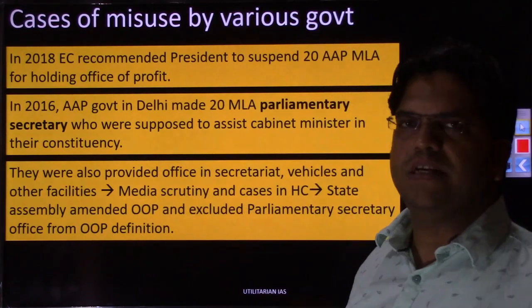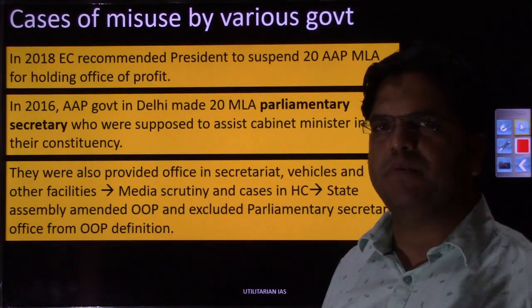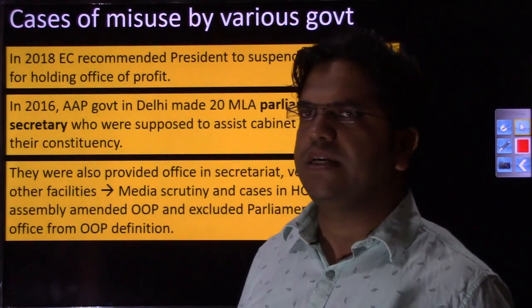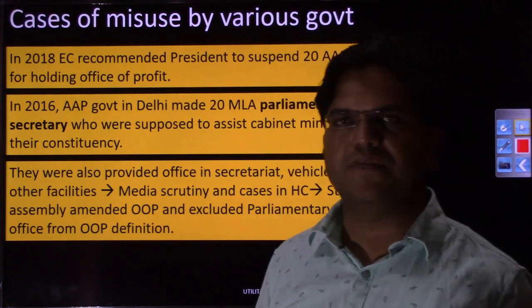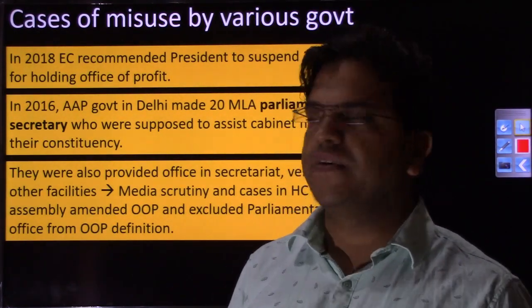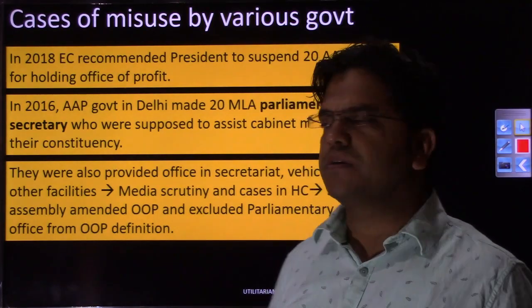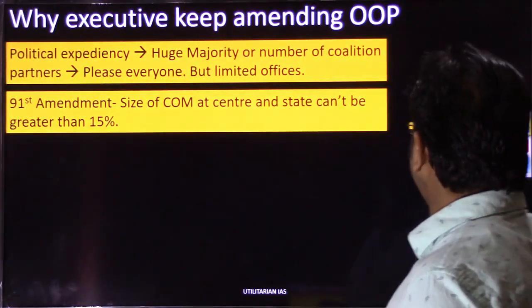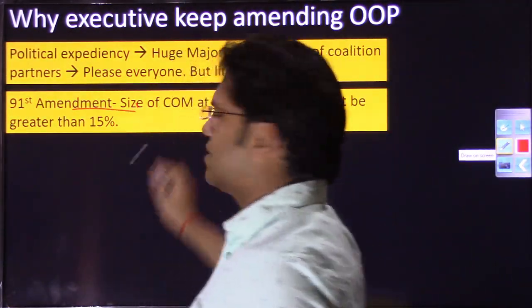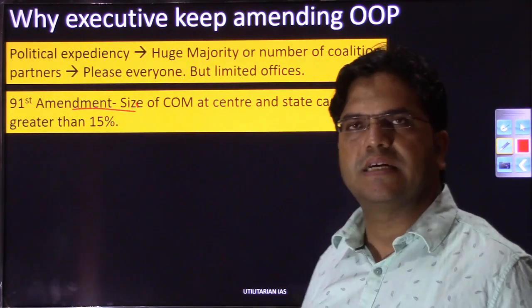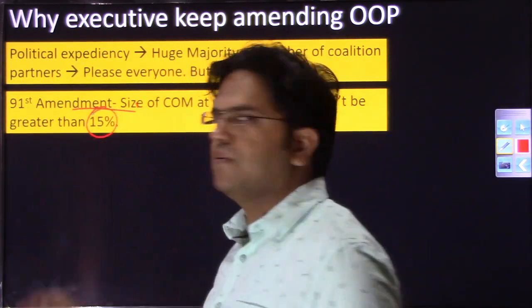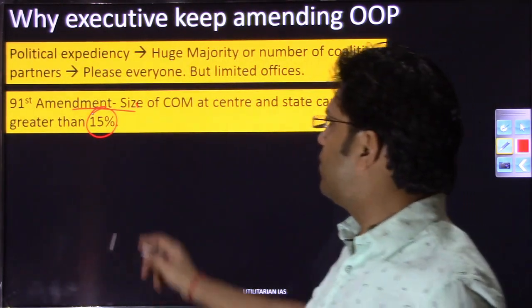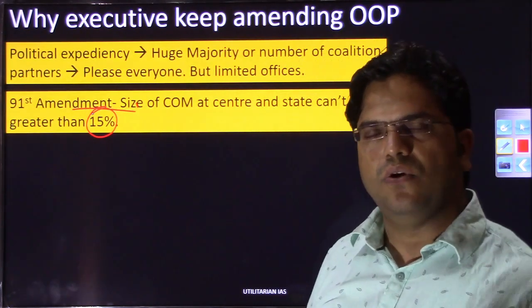So in the case of 2016, Aam Aadmi Party at the state level, that is at Delhi level, had 67 seats out of 70 seats. So the problem is that you cannot please everybody. You cannot include all the 67 MLAs into the Council of Ministers, because there is something called the 91st Amendment, and what this 91st Amendment did was that it constrained the size of the Council of Ministers at central level as well as state level to 15%. 15% of what? 15% of the size of the assembly or 15% of the size of Lok Sabha.